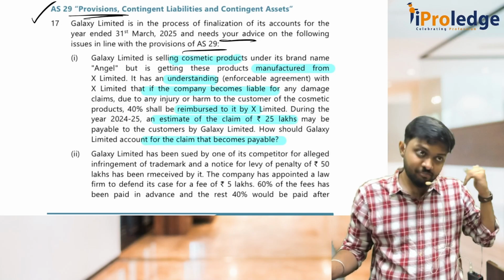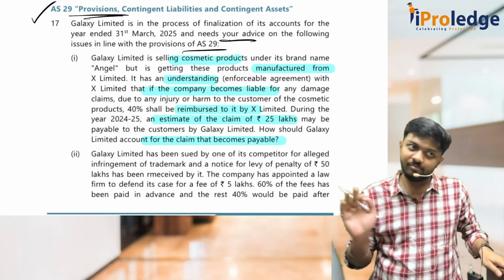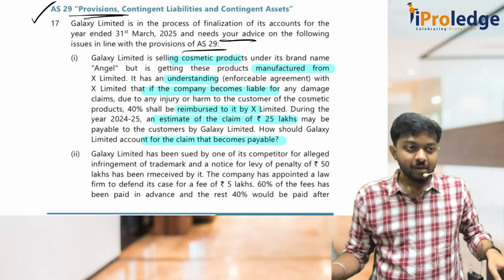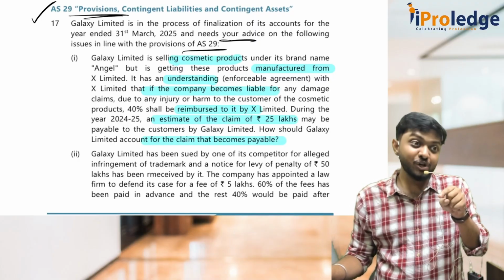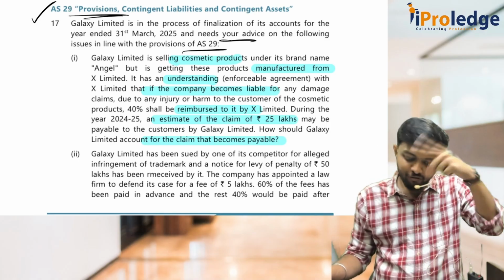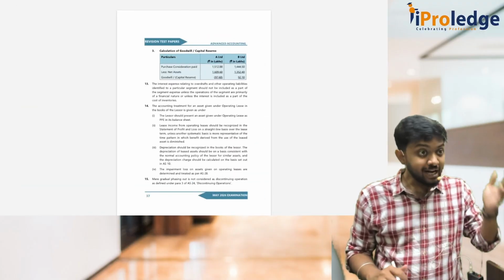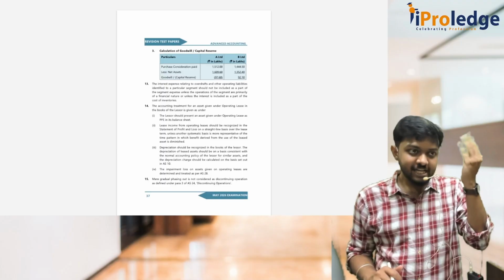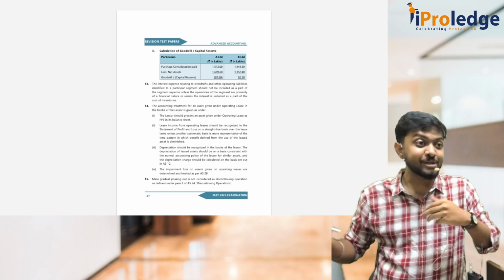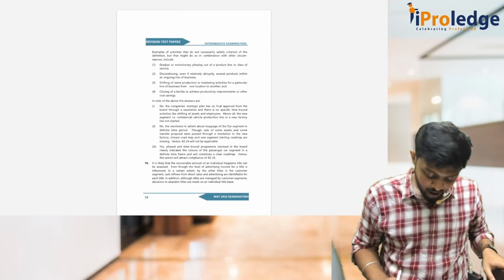Because people will come and ask me only. So 25 lakhs is my liability. It's a present obligation, and people have put a claim, we have agreed that we will give. But out of 25 lakhs, should I pay the entire 25 lakhs? No, X will give 40%. So 25 into 40% comes to 10 lakhs. So 10 lakhs is a receivable from X Limited. For me, 25 lakhs is payable. So how much is my expense? 15 lakhs. Correct? That is how you will account for it.